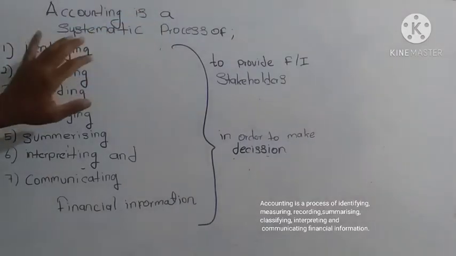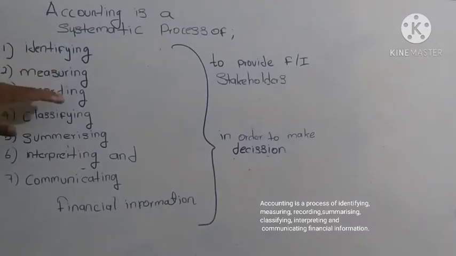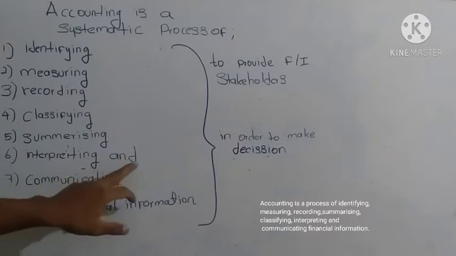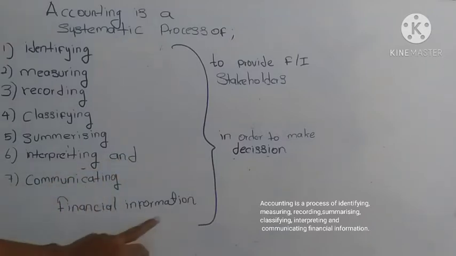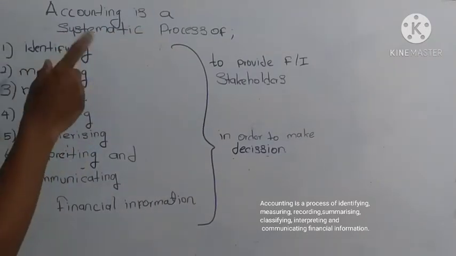Accounting is a systematic process of identifying, measuring, recording, classifying, summarizing, interpreting, and communicating financial information. Accounting is a systematic process. What do they mean by systematic?